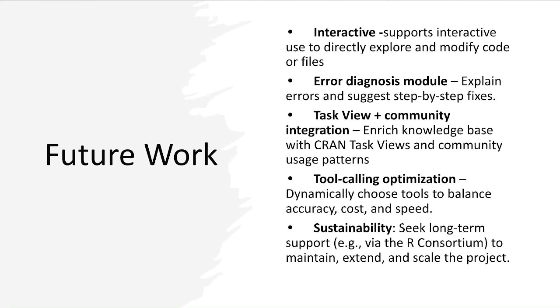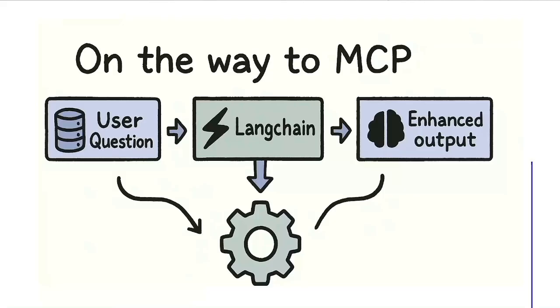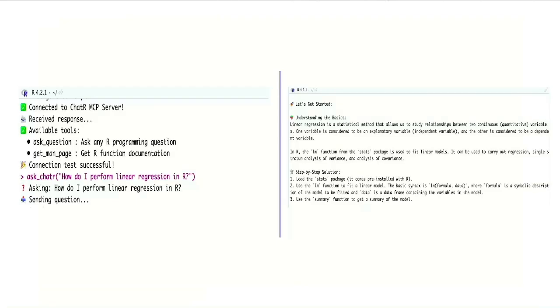And optimization: since we spend a lot of time to get the answers, we want to do optimizations. And also sustainability: we are seeking long-term support to maintain, extend, and scale the project. And we are also on the way to MCP. This is what we have right now, but we still want to improve it.